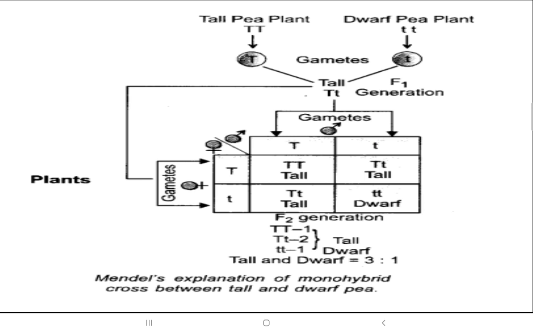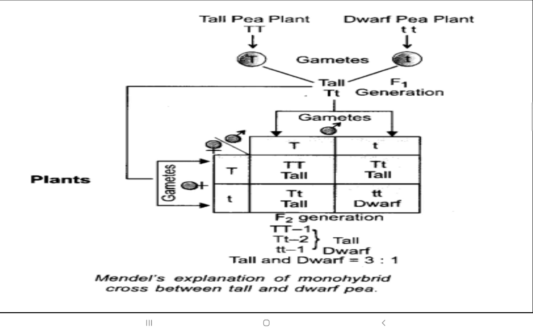Now what he did, from the first generation offspring, he did self pollination. So capital T small t, the other side also he took capital T small t, and with the help of the Punnett square, what possibility did he get? He got 3 possibilities of tall, but 1 possibility of short also. That means in the F1 generation, the one which was recessive, in the second generation there is a possibility that the recessive could also become the main dominant phenotype.